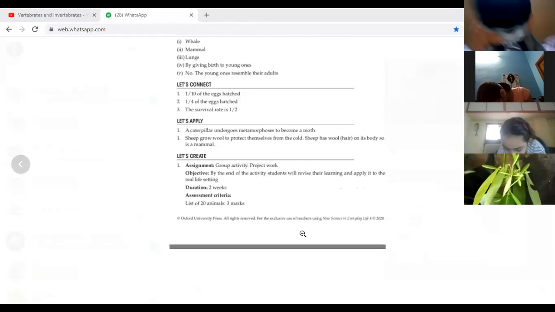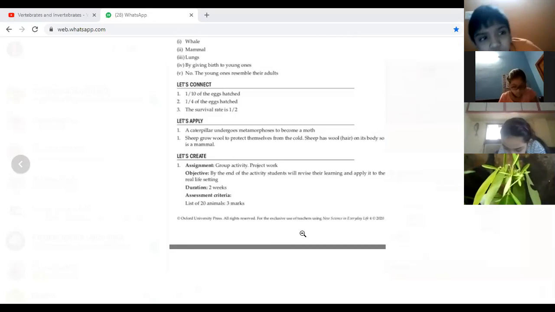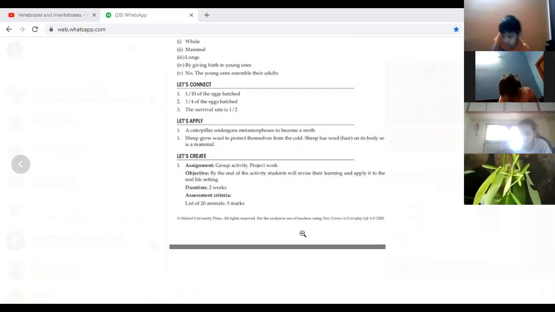Now, third one, a cat gave birth to a litter of 8 kittens, out of which only 4 survived. What is the survival rate? Out of 8 only 4 survived. That means half. 1 by 2. Yes, 1 by 2.